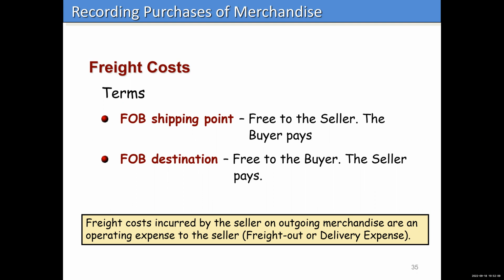Because we're going to include all the cost of not only purchasing the merchandise, but getting it to our place of business. So from the buyer's point of view, when we pay a freight charge, we're going to debit merchandise inventory. Now, if you're the seller, it's an operating expense. So that's going to be like freight out expense or delivery expense.